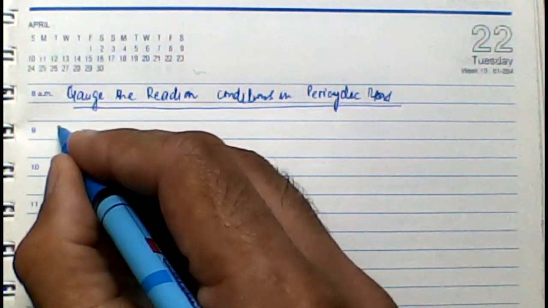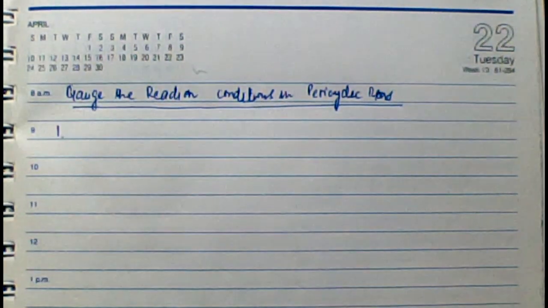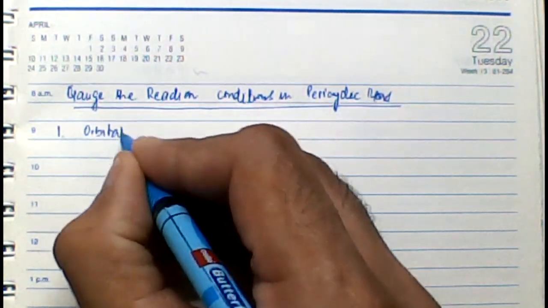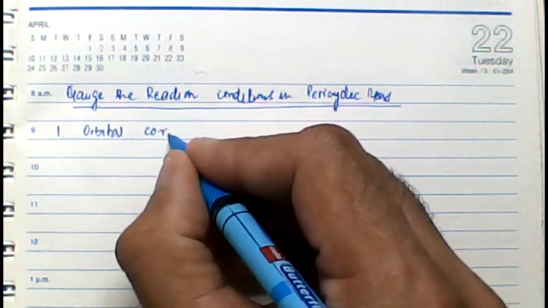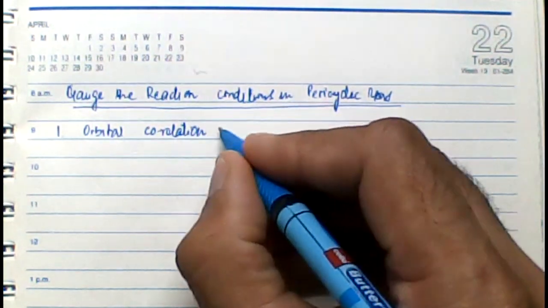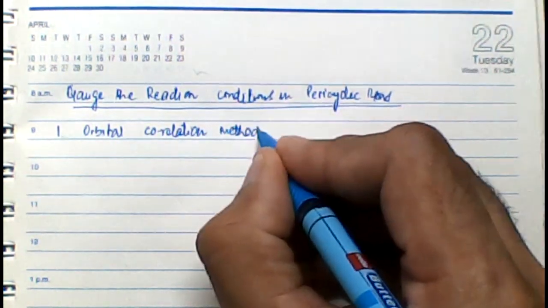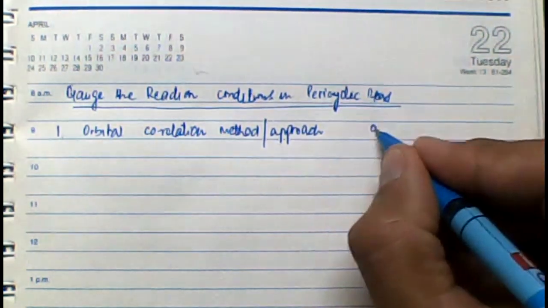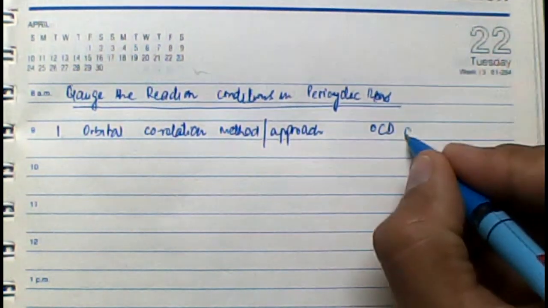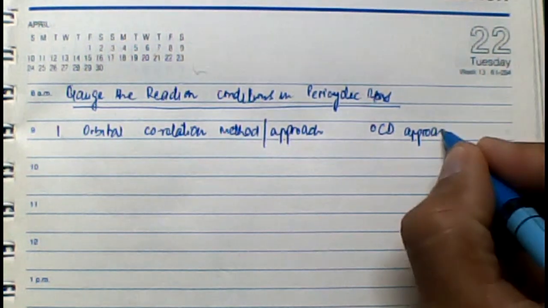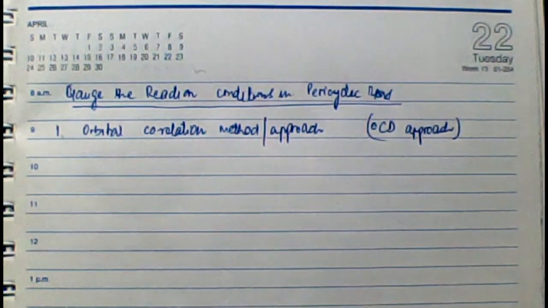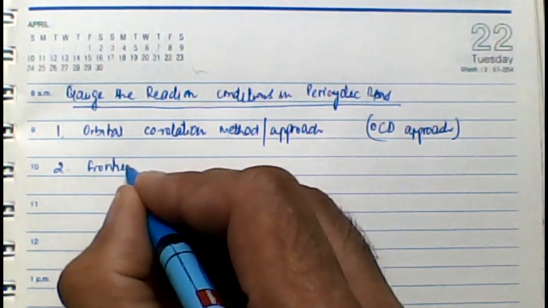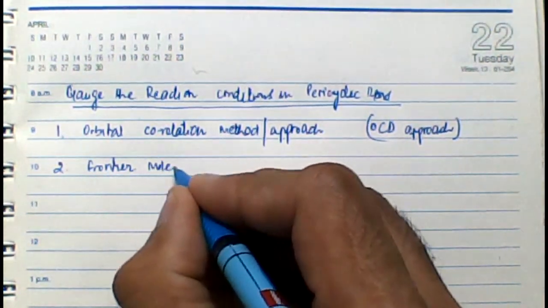Largely speaking, there are 4 methods to do this. The first method is called the orbital correlation method or approach, generally abbreviated as OCD approach. The second method to do this is the frontier molecular orbital approach.